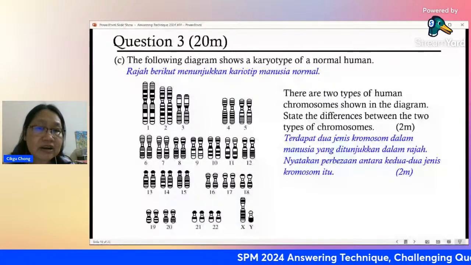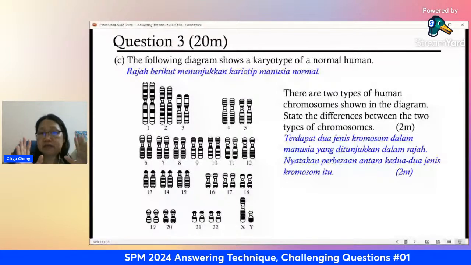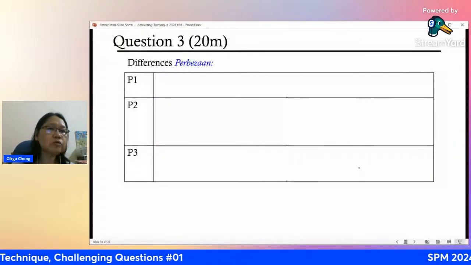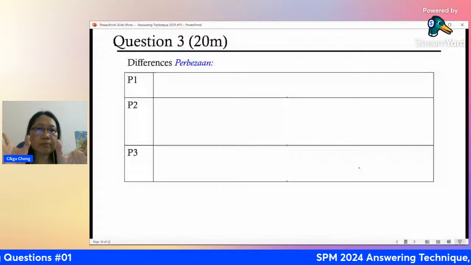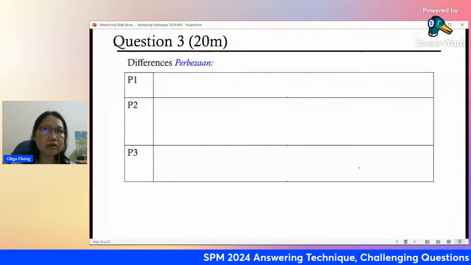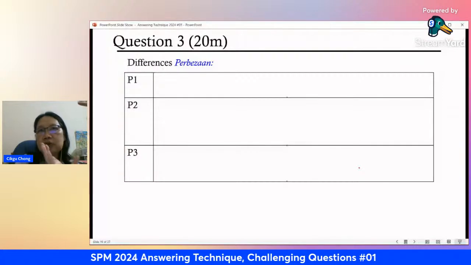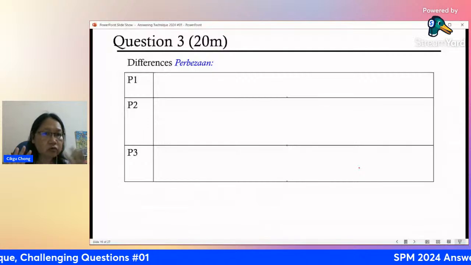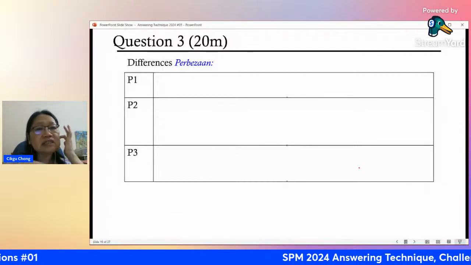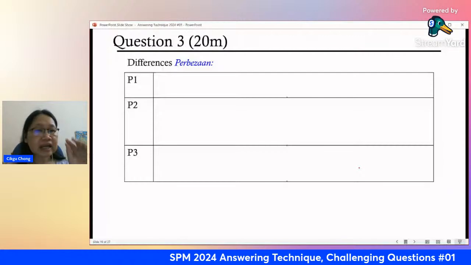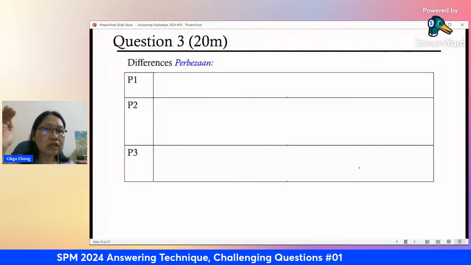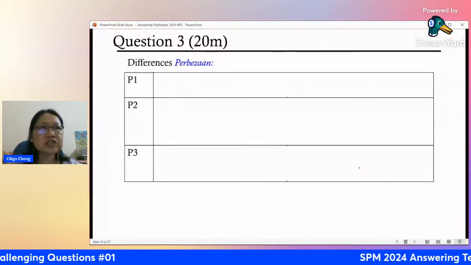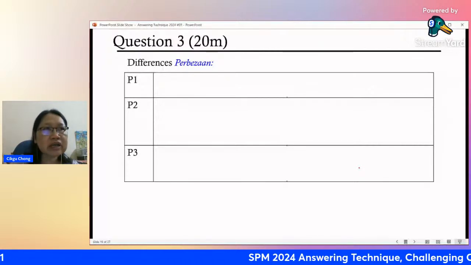And so no need to talk about similarity. Okay, the best way to write differences is you're comparing, right? Please make sure you compare point by point of both sides. Don't make the mistake of writing everything about autosome in one paragraph, and then after that, write everything about sex chromosome in another paragraph. That's a wrong way of comparing because we cannot see the differences. You must always compare sentence by sentence, and then only you get 1 mark like that. Not talk about autosome first, finish the story, and then talk about sex chromosome. Wrong.